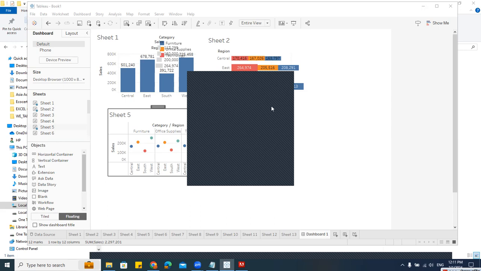Both are actually used, but we also had something called QlikView. That also was used, but now not many companies are using QlikView. Power BI is actually easier for creating dashboards. But some companies actually use Tableau because of Salesforce. Salesforce is the company that owns Tableau. So they have a lot of options where you can connect directly, because most companies use Salesforce for maintaining the data of their employees and all. So some companies use Tableau because they can connect directly to Salesforce. In that way, I can say Tableau is more in demand.